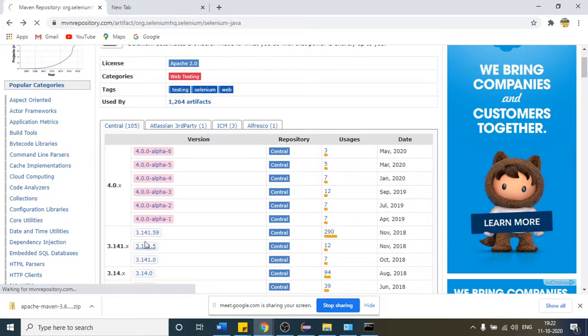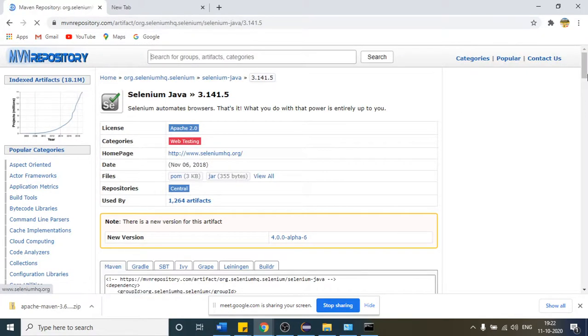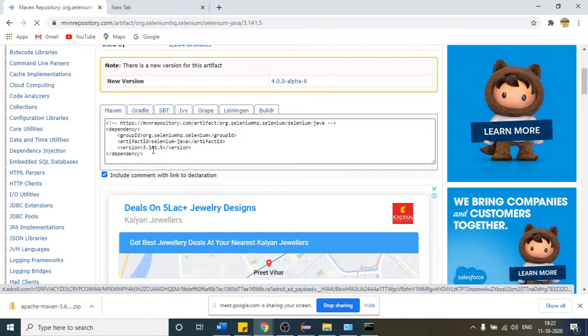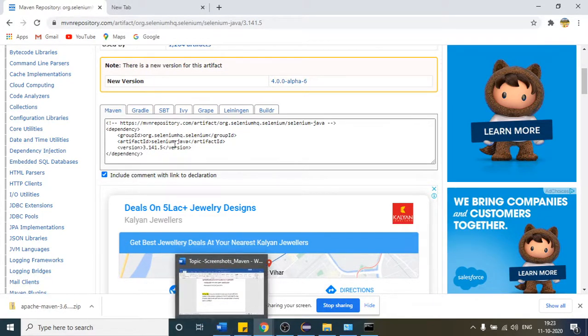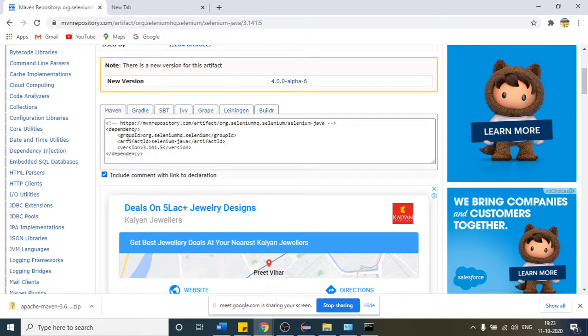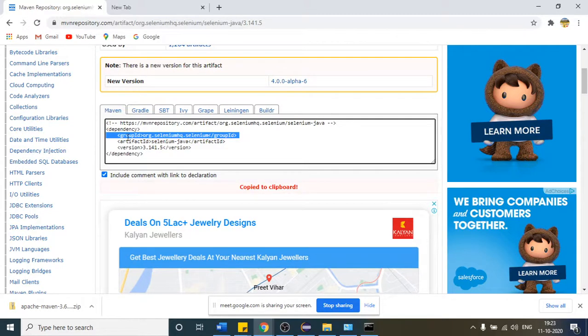Click this, and here you will find one file. I have already pasted this file by copying it. Let me explain it here. What is this group ID? There is one group ID. It is just like your project name, right? Suppose this is your project name.